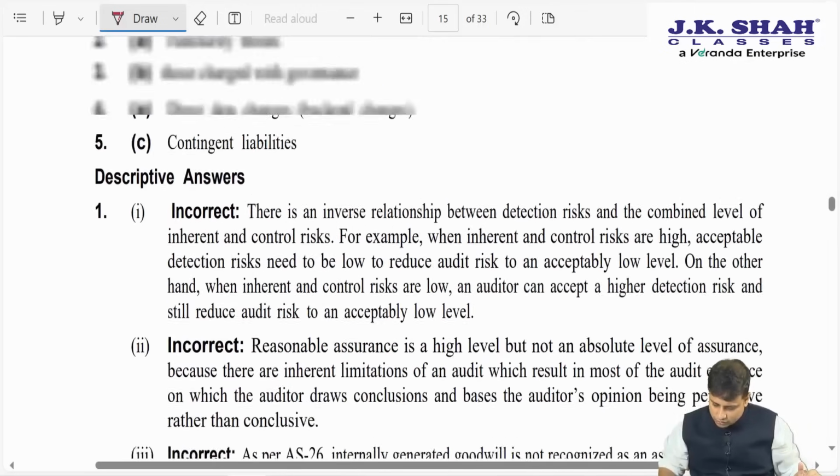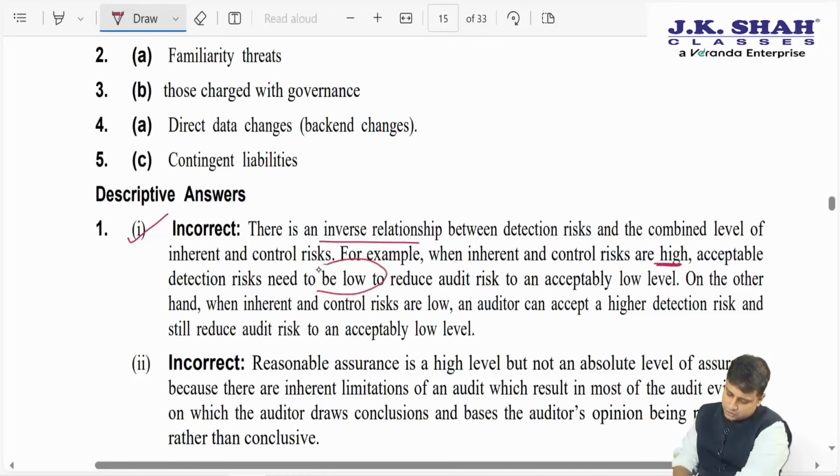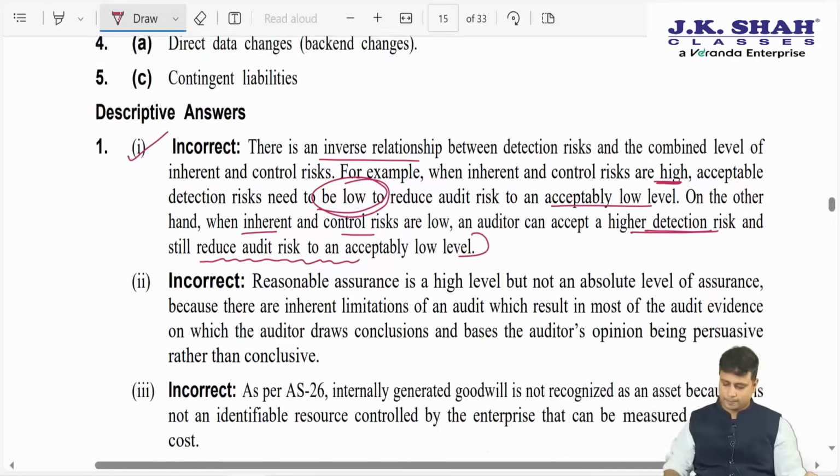So here the question number 1 answer is incorrect. There is an inverse relationship between detection risk and the combined level of inherent and control risk. For example, when the inherent and control risk are high, acceptable detection risk needs to be low to reduce the audit risk to an acceptably low level. On the other hand, when inherent risk and control risk are low, the auditor can accept higher detection risk and still reduce the audit risk to an acceptably low level. So here the answer is incorrect.